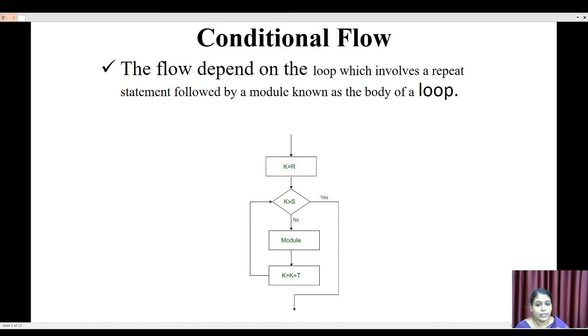Again, after the increment of the k value, it goes to the conditional statement. So this is the iterative flow. The statements in the loop are repeated again and again until the condition is satisfied. Once the condition is satisfied, it comes out of the loop, so the repetitions will be stopped. So this is the iterative flow.